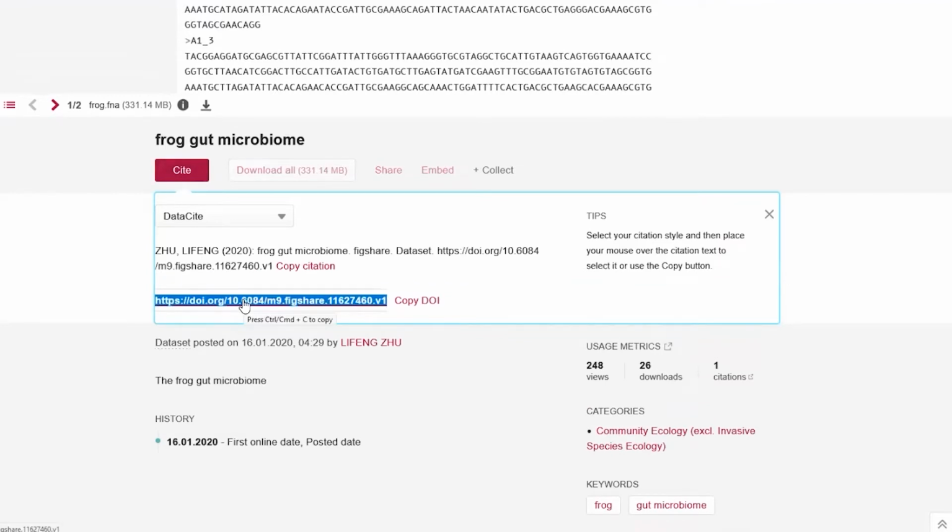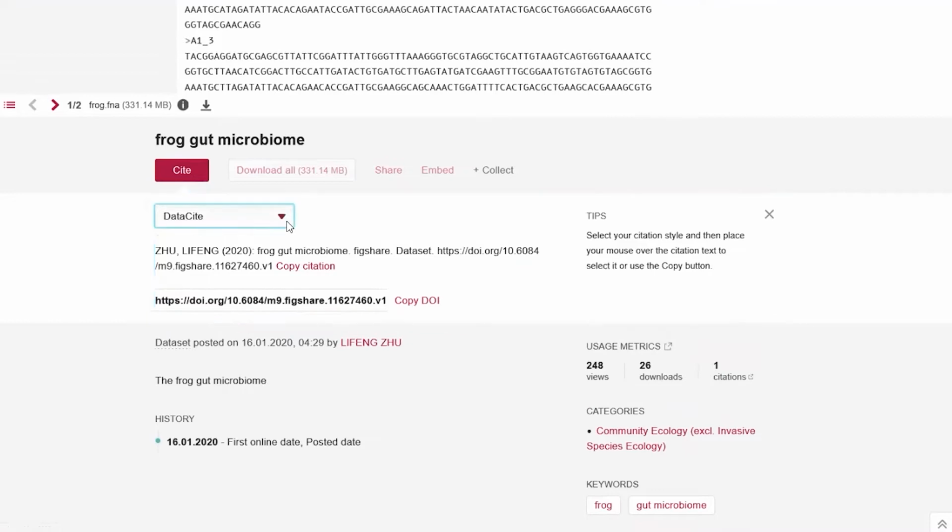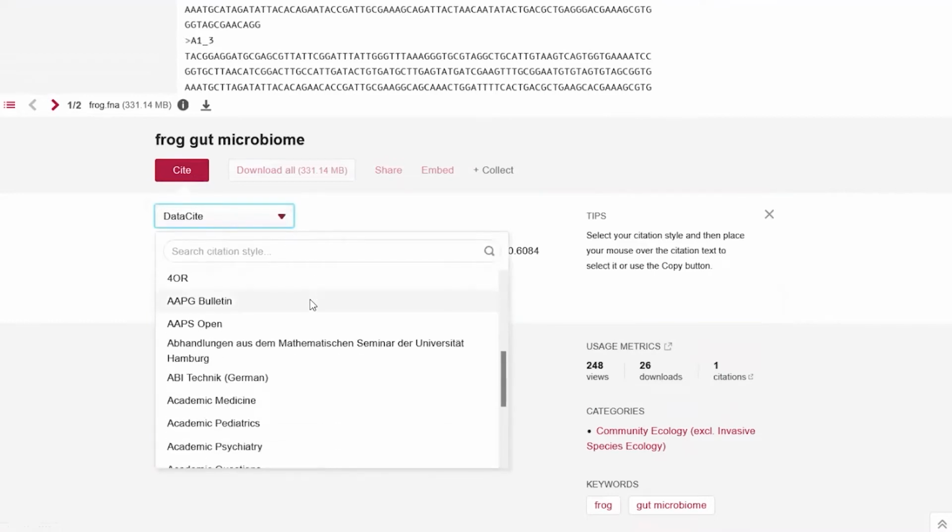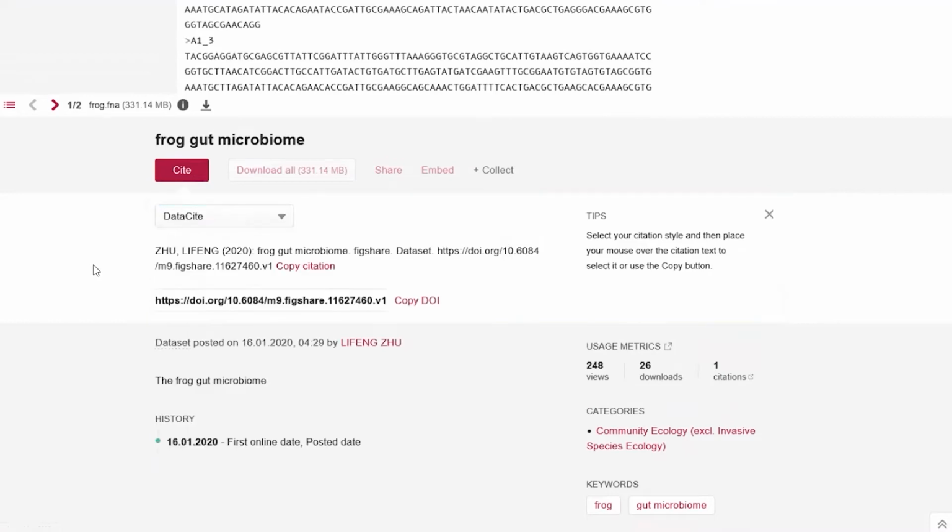So this is absolutely essential. It provides a way to always find this record, even if this record moves to a new location far in the future. The metadata and most likely the files will always be findable through this DOI. You can also grab the citation in any format you want, really. So making it easy for you to get cited, for someone to reuse your work appropriately.